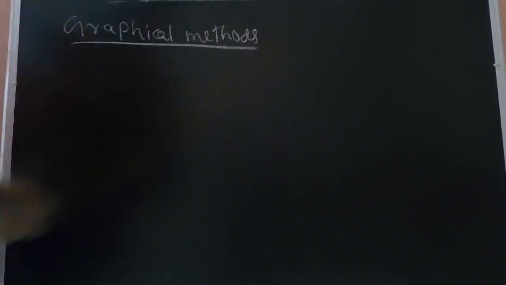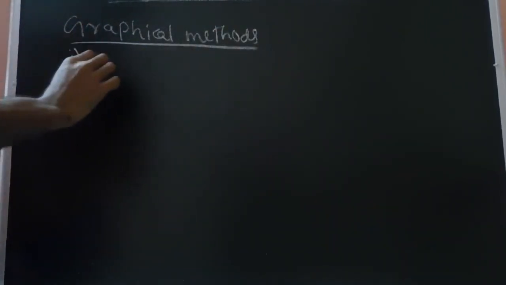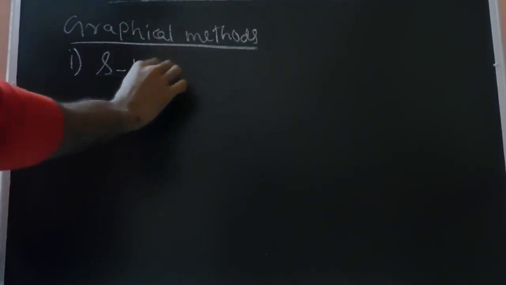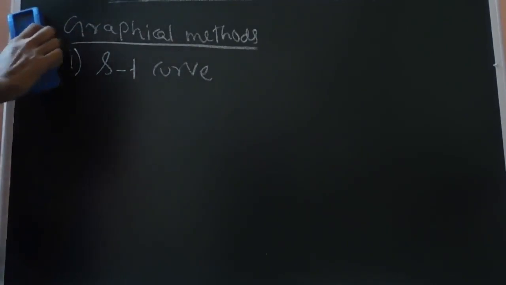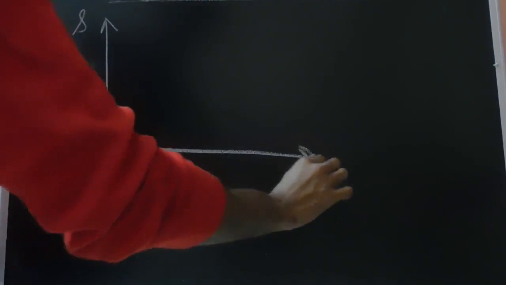Okay, so now let's check out some graphical inferences for the equations that we have just derived. These graphical methods are useful for solving problems. The first one is the displacement time curve, or the ST curve. Let's say we have a curve like this. On the ordinate we have the displacement, and on the abscissa we have the time axis.